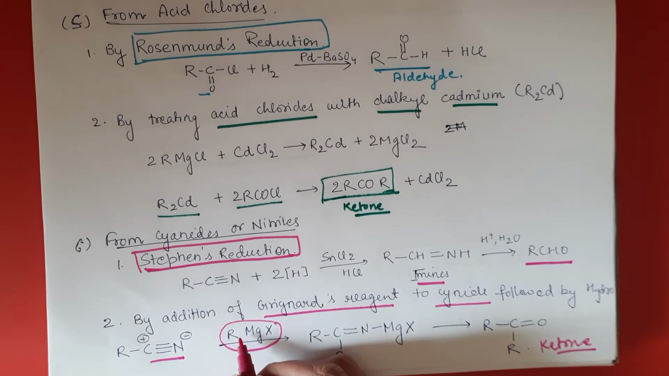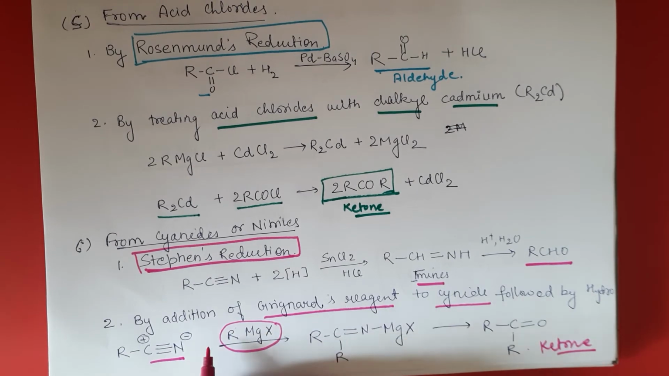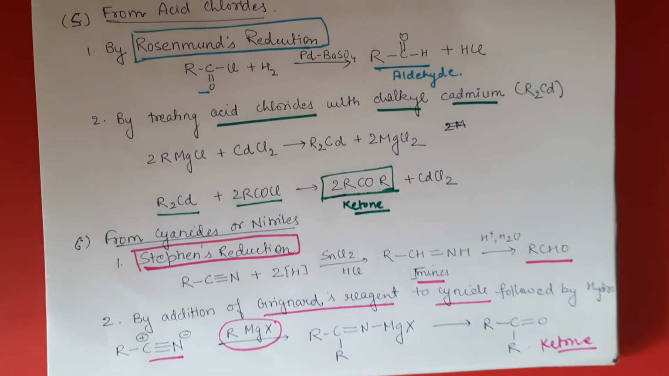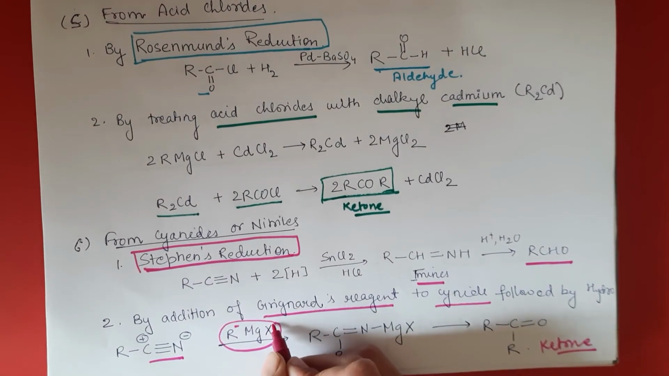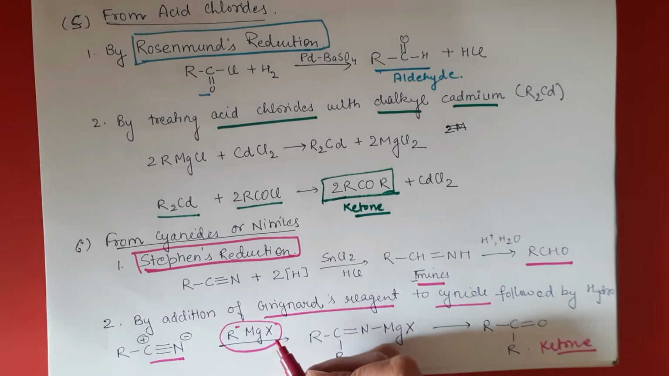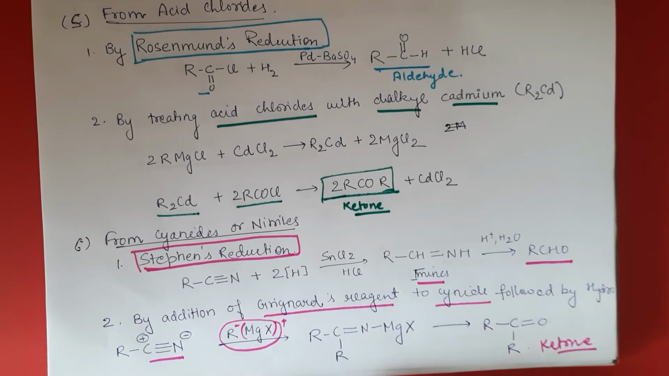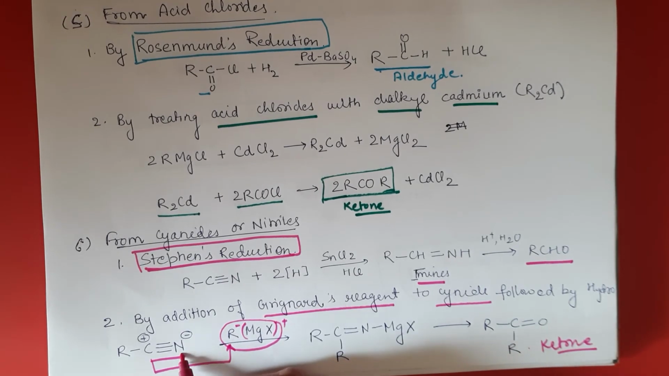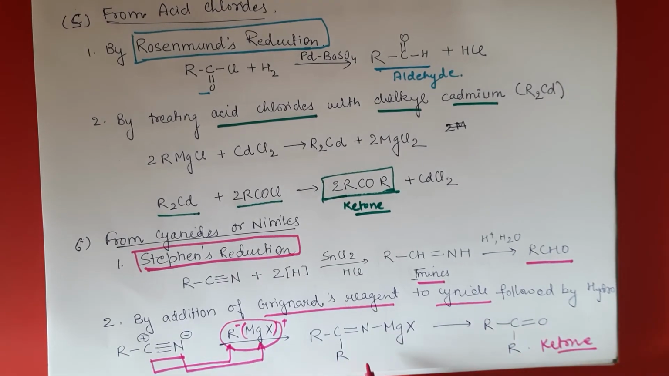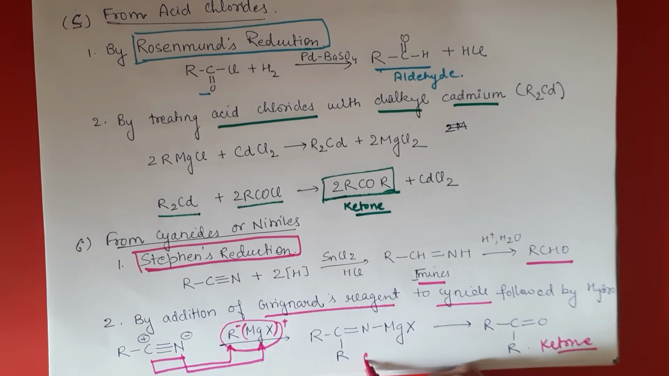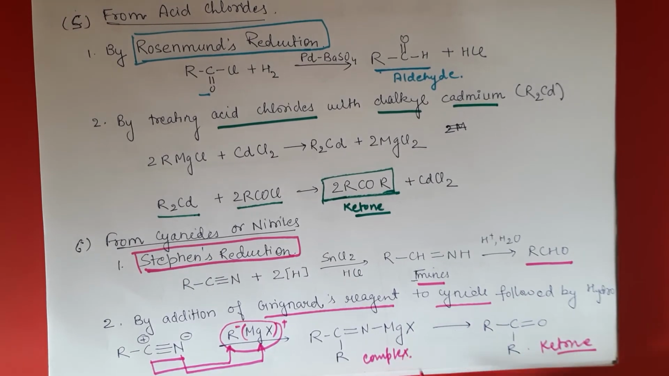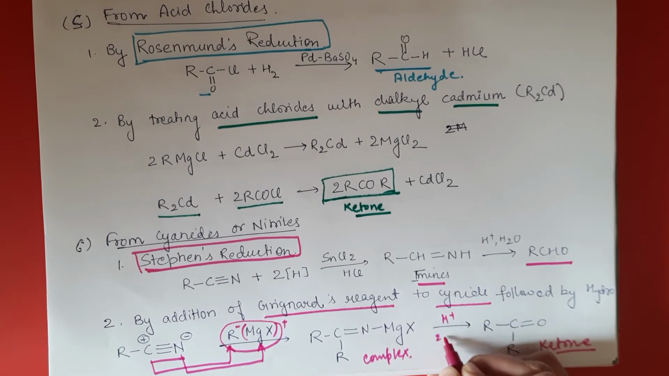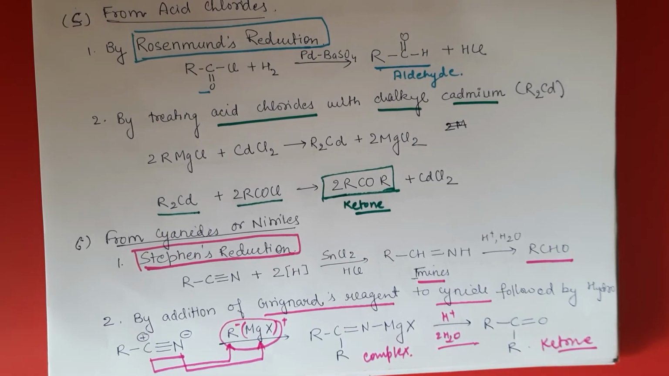What happens, as you know, R is negative and MgX is positive. So this positive part attaches to this and the negative part goes here, and then this type of complex forms. This is the complex which forms, and with H plus, hydrolysis again gives this ketone.